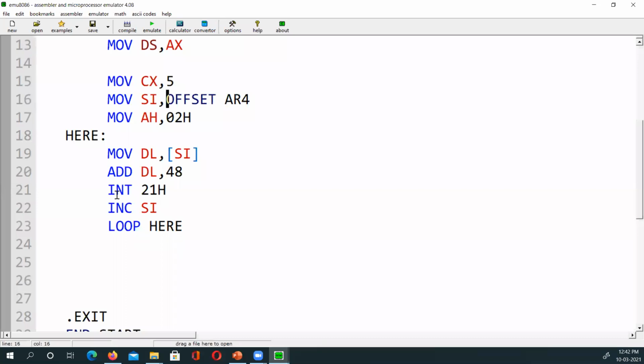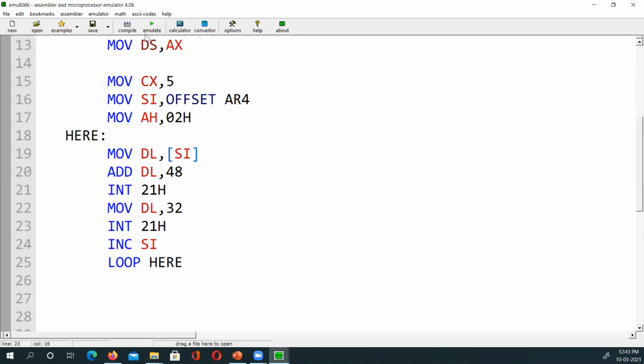If I want to print a space between the first character and second, before I increment the SI and go to the next character, I should print a space. What should I do? I will say move into DL the ASCII of space, that is 32. Remember, the ASCII of space is 32. And then call the interrupt 21H to do the job for us.